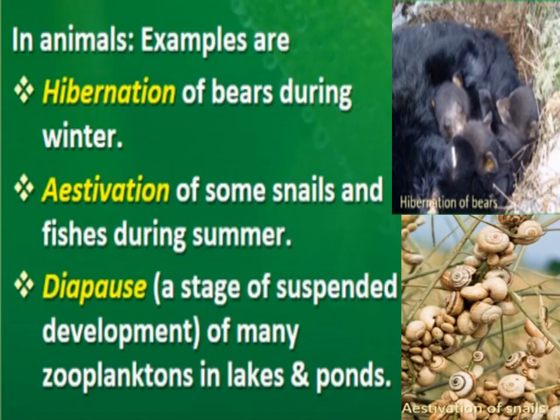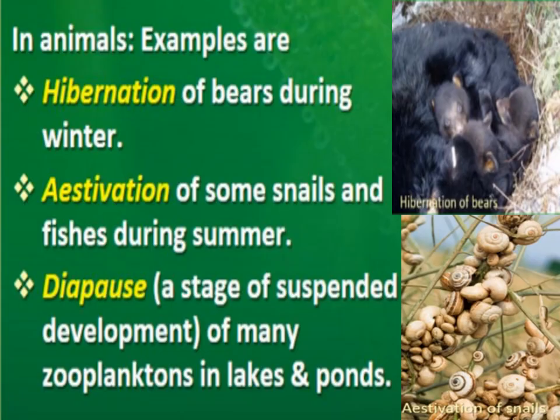Some animals can undergo hibernation, and some animals can undergo estivation to survive during unfavorable conditions. Examples are also given here; in the hibernation example, reptiles can also hibernate. Next type of suspended state in case of animals is diapause.